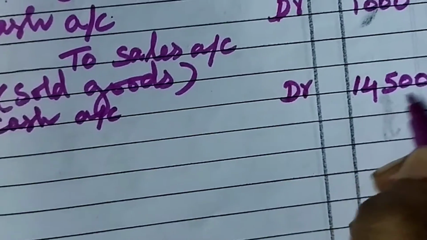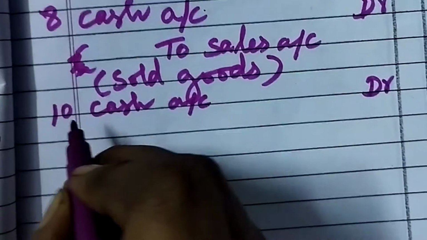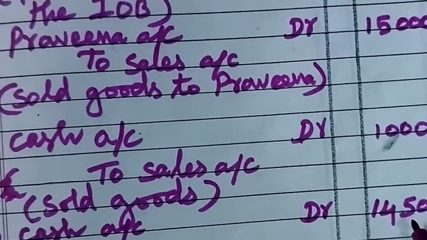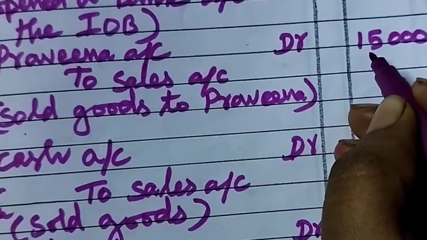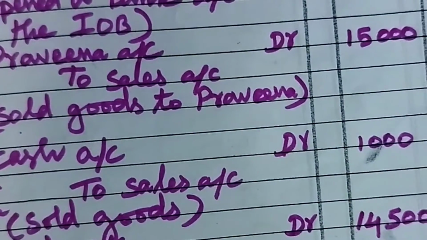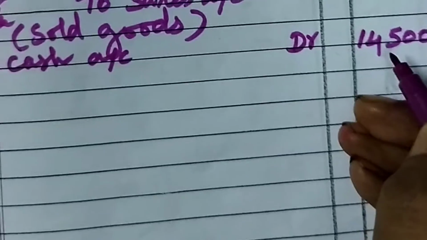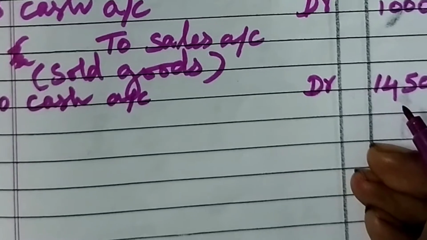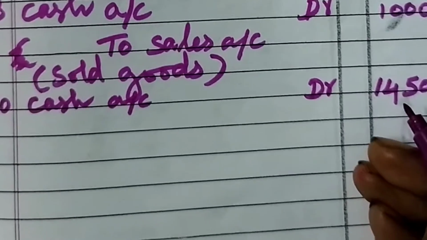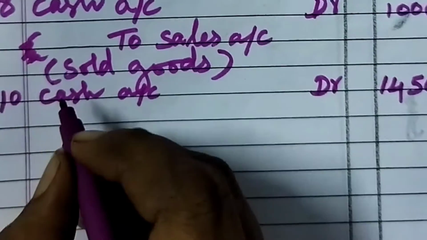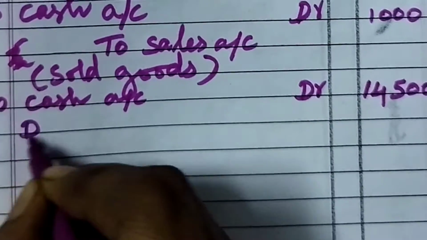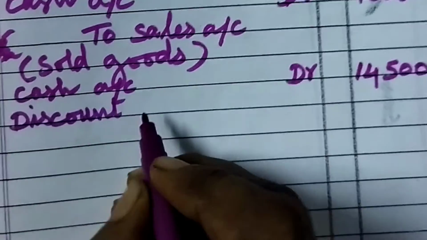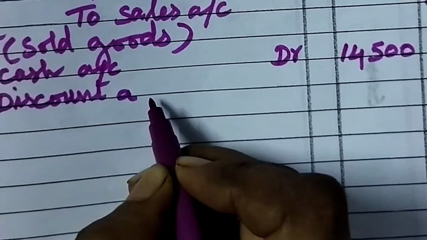Then we gave discount rupees 500 because we sold goods to Pravina 15,000. Now we received only 14,500. That means we gave discount. As per nominal account, debit all expenses and losses. So discount is also an expense to the business. So that should be debited. So discount account should be debited.